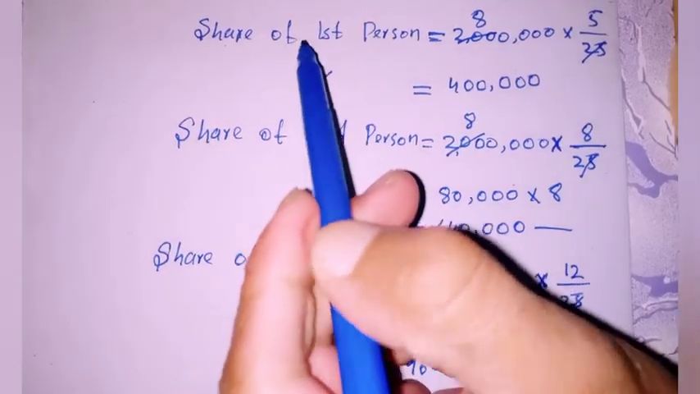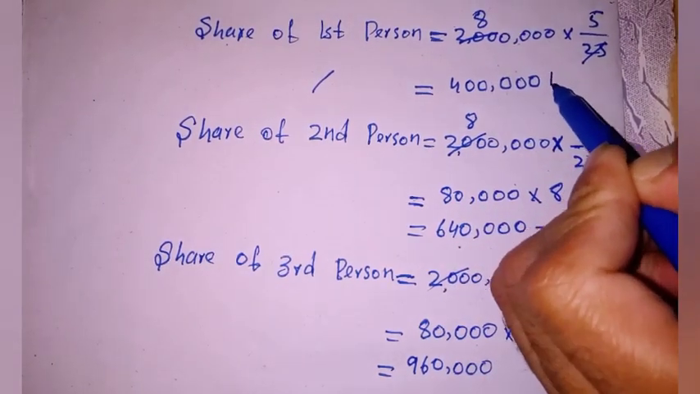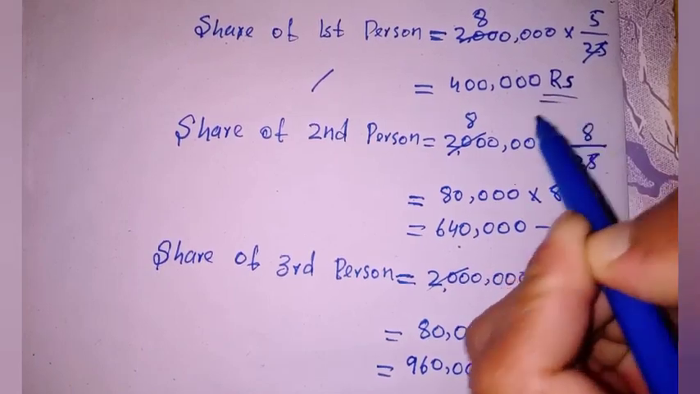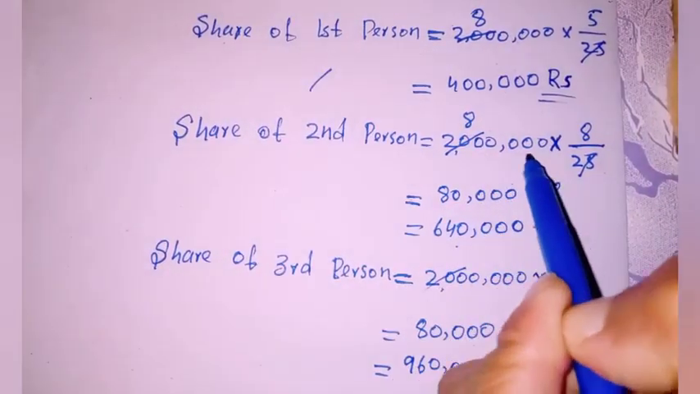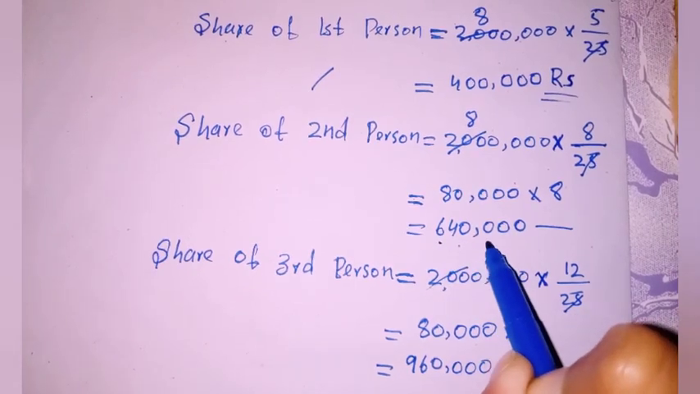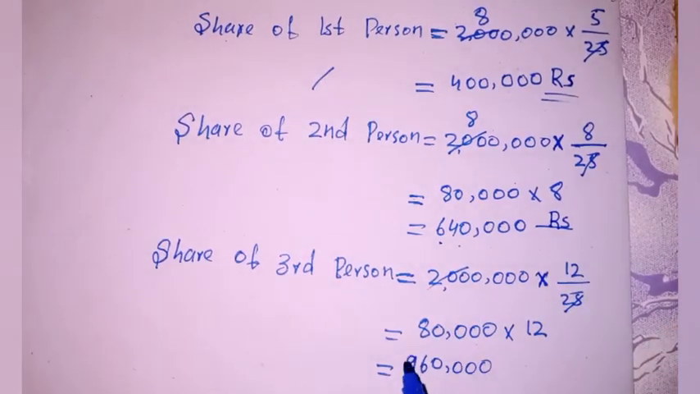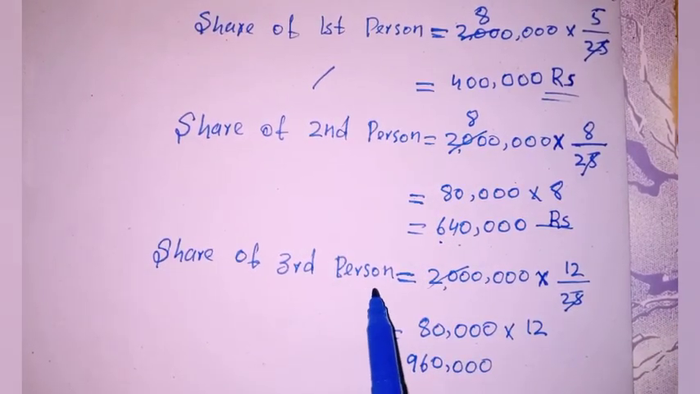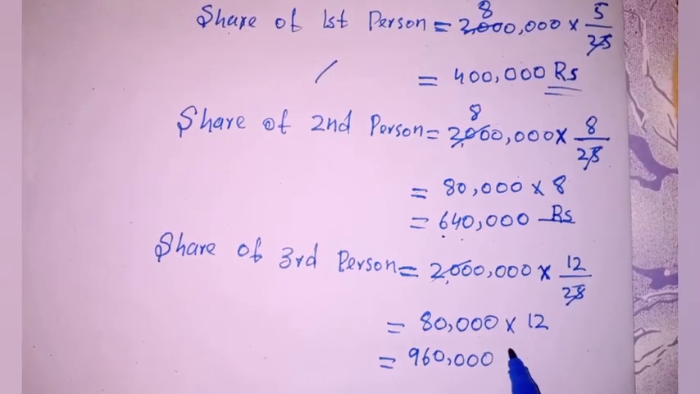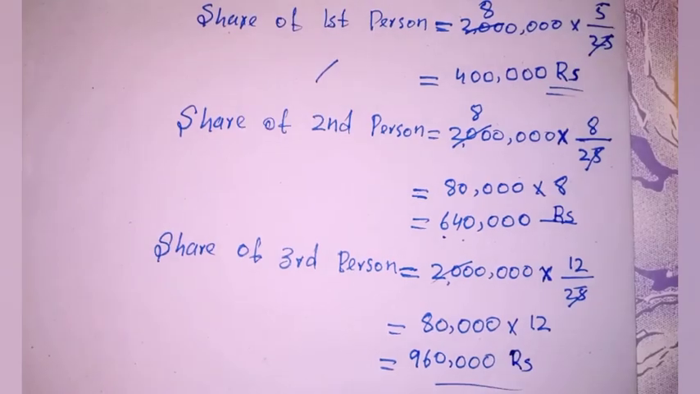So we can say the share of first person is 400,000 rupees, and the share of second person is 640,000 rupees, we can write Rs, and the share of third person is 960,000 rupees. So that's all about this question.